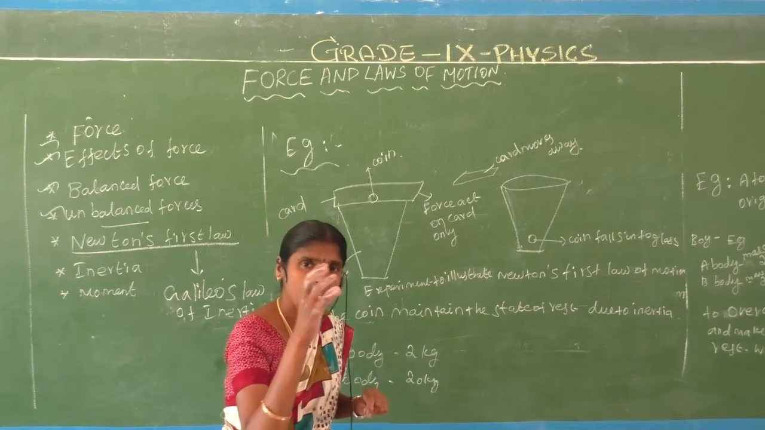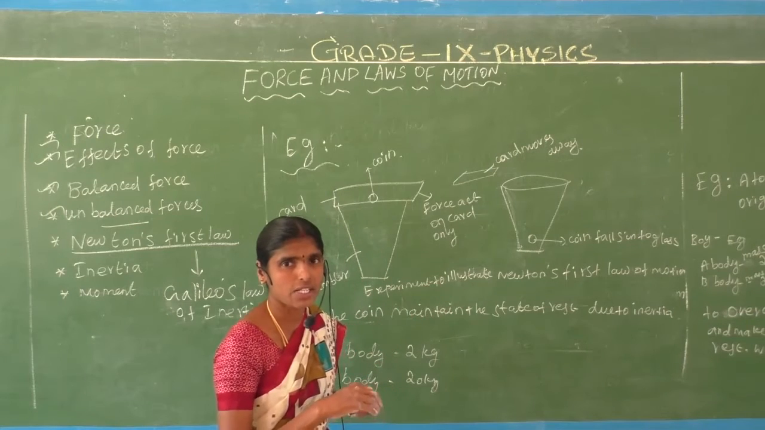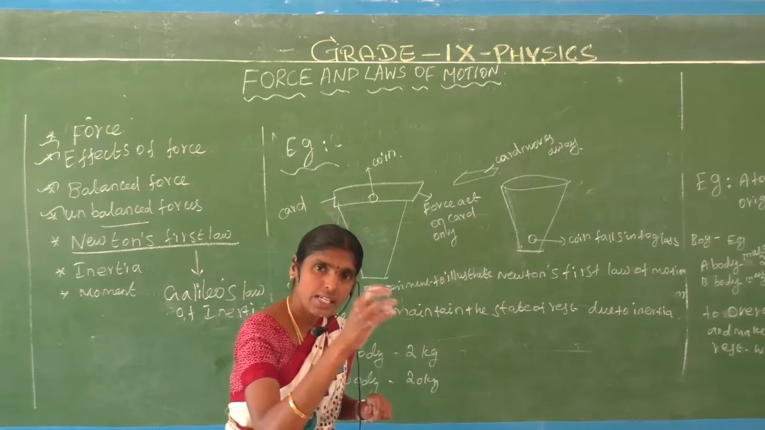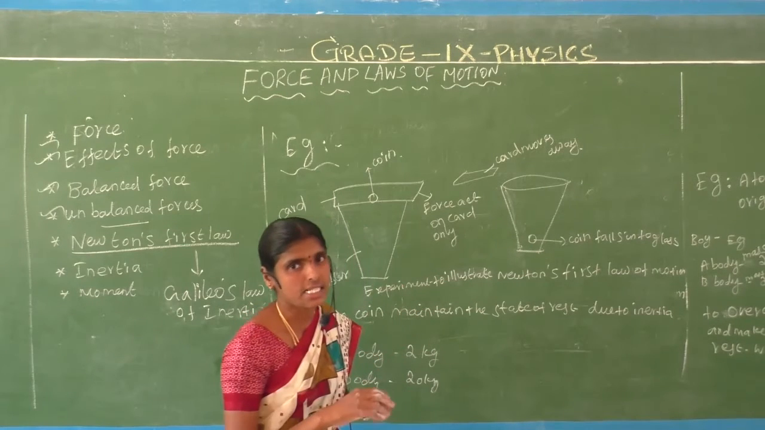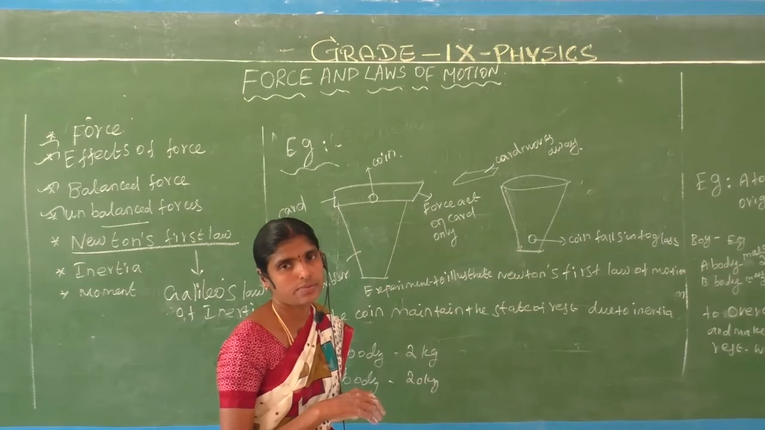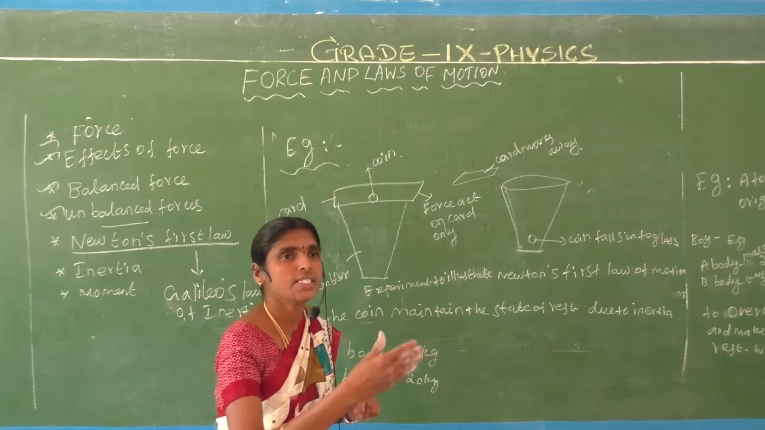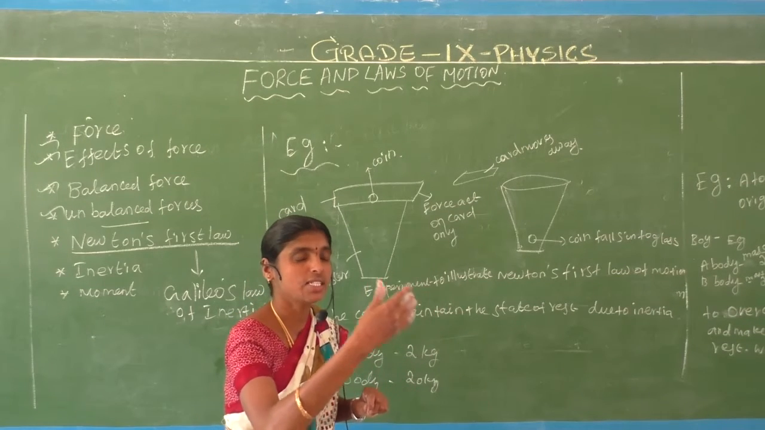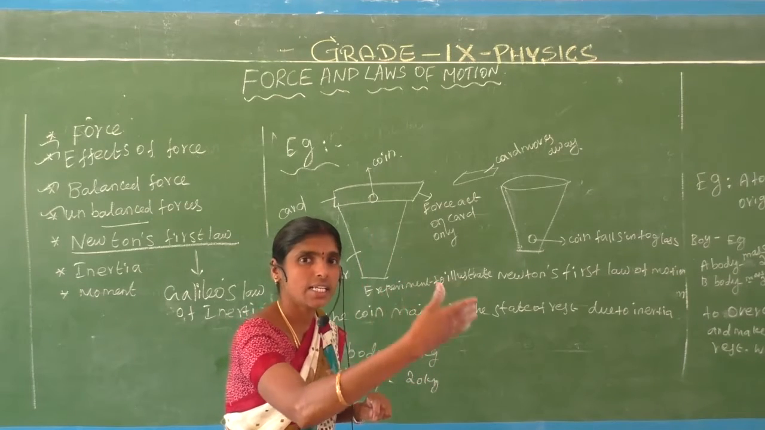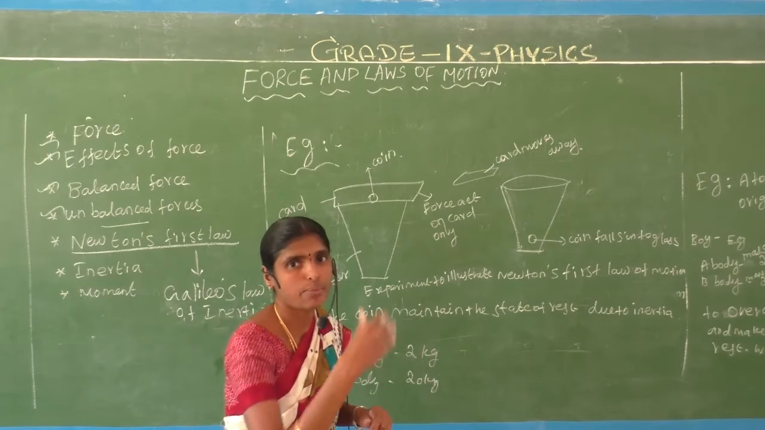What is meant by inertia? Inertia means the state of rest of an object. That is called inertia. So overcoming the inertia means we apply an external force on the object. At that time only the state of rest or the state of uniform motion changes. That is the second part of Newton's first law.